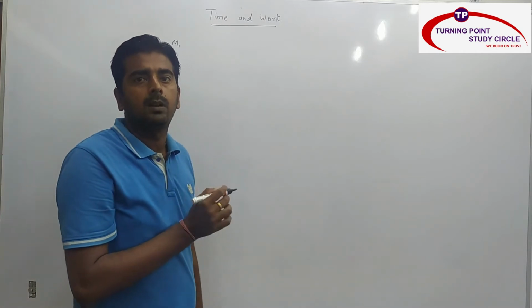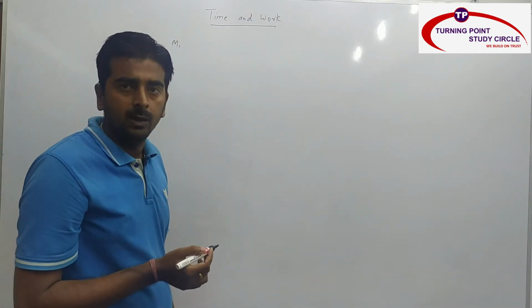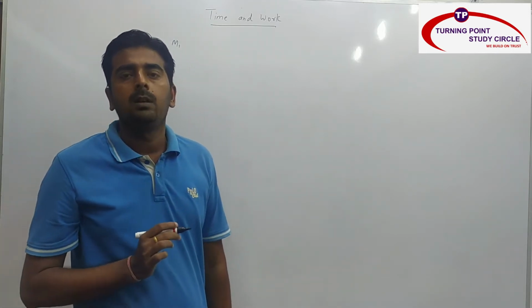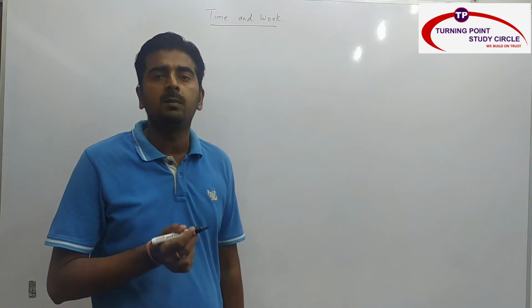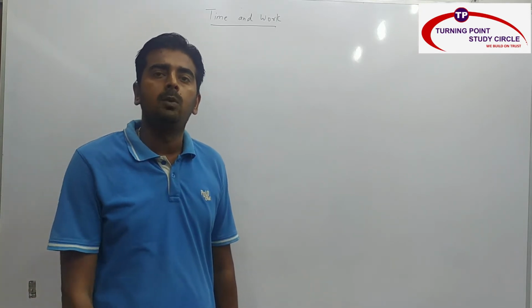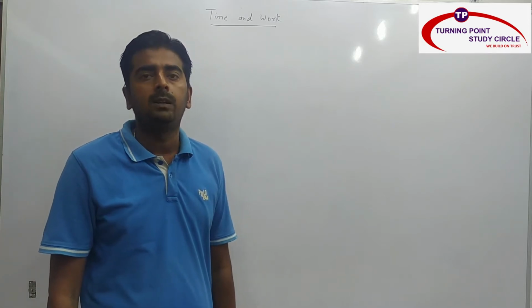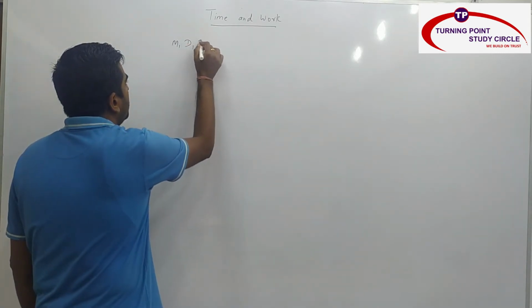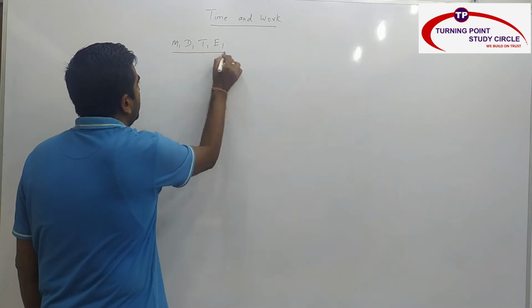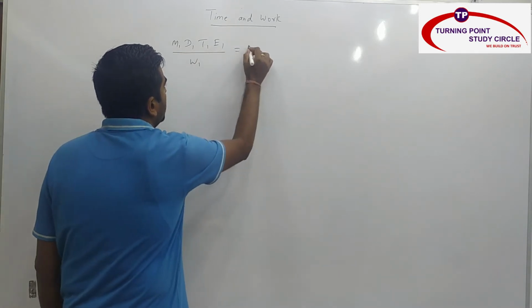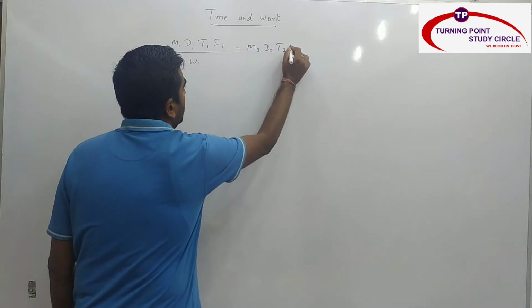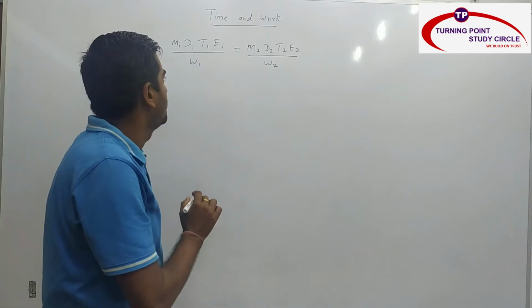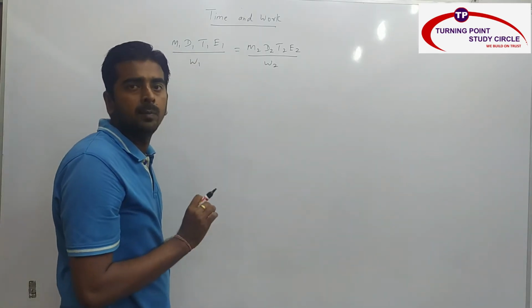This person will do some work W1 in some days D1 with time T1 and efficiency E1. And there is a second person called M2, or M2 is nothing but number of persons. That person will do some work W2, then time is T2, efficiency is E2. So you have a relationship between these two, and that is M1, D1, T1, E1 divided by W1 is equal to M2, D2, T2, E2 divided by W2.